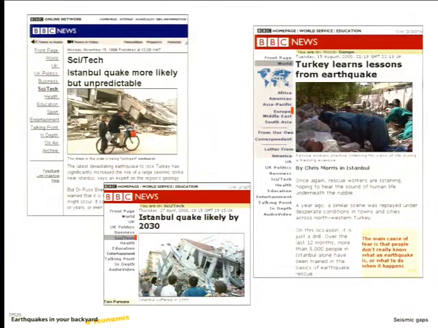So the comment was, we should implement building codes. In fact, at the time of the Izmit earthquake, Turkey had building codes very similar to California's. The problem was that they were not being enforced. So this was one of the things that became very clear after the Izmit earthquake: while these building codes were in place, they were not being enforced. And one of the outcomes was that builders were using a much higher ratio of sand to cement in these buildings. So the concrete buildings were actually quite a bit weaker than they were supposed to be. And that's part of the reason for the collapse.